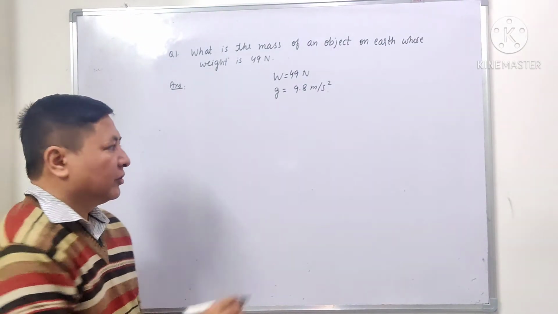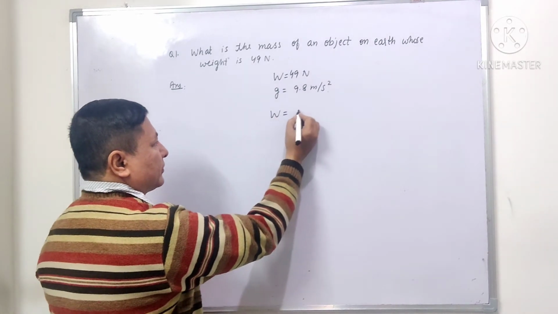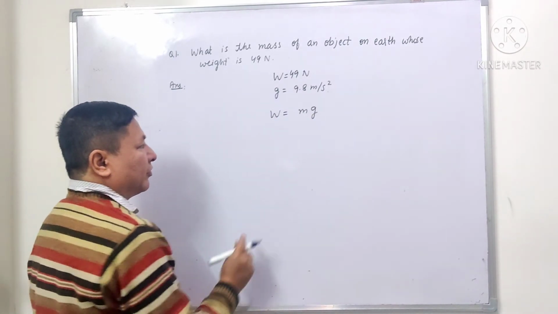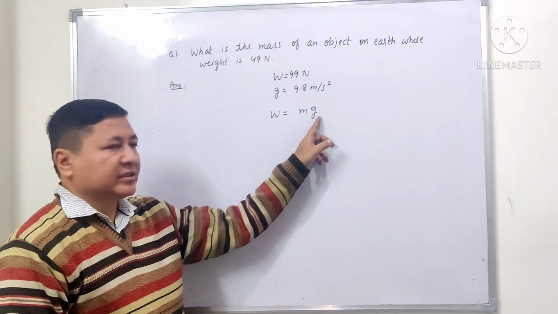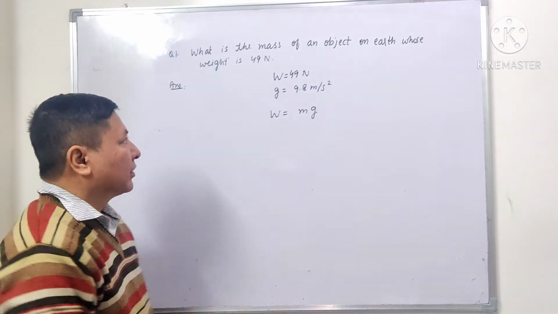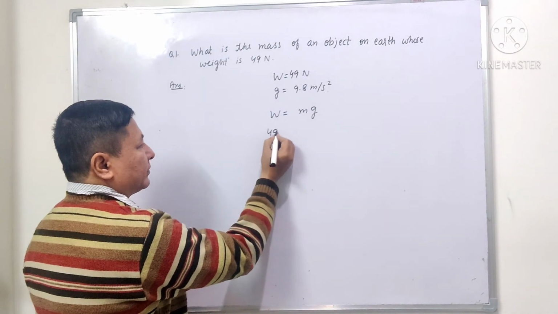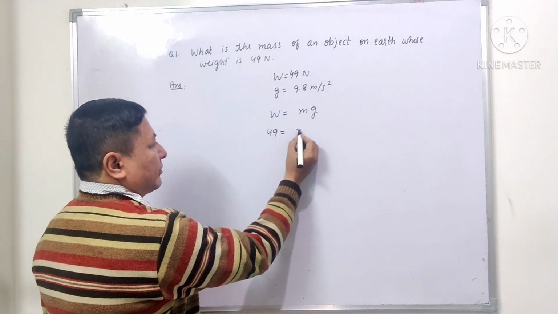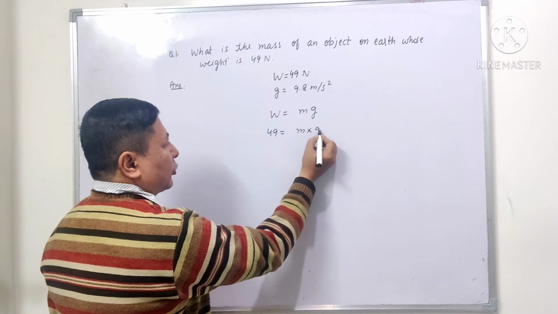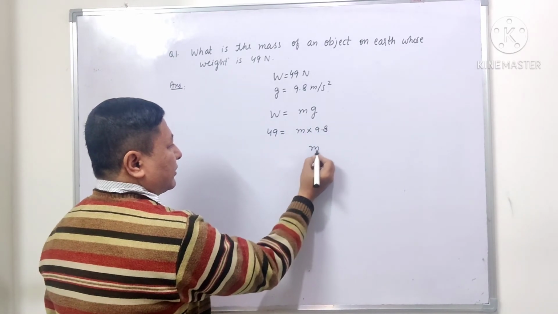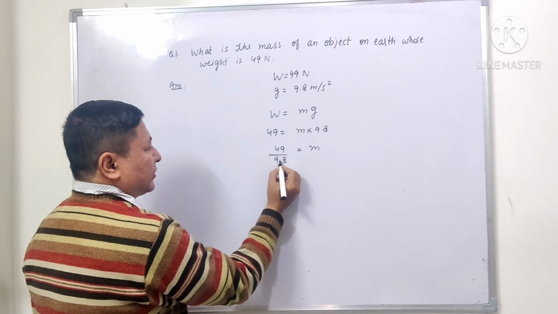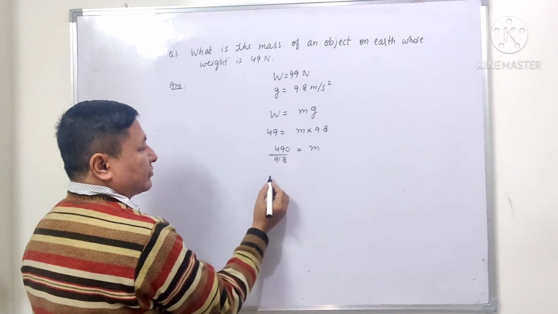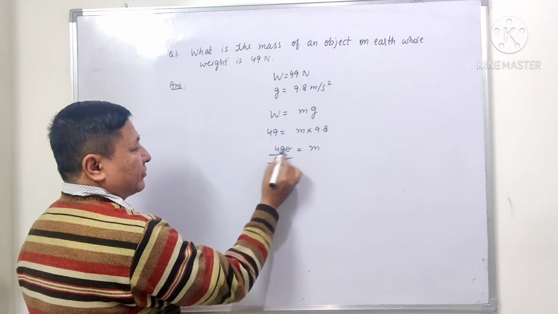We know the formula for weight: W equals mg, where W is the weight of the body, m is the mass of the body, and g is acceleration due to gravity. Now let us put the values. 49 equals m into 9.8. So m will be equal to 49 upon 9.8. Removing the decimal, making it 490 upon 98, which gives 5.